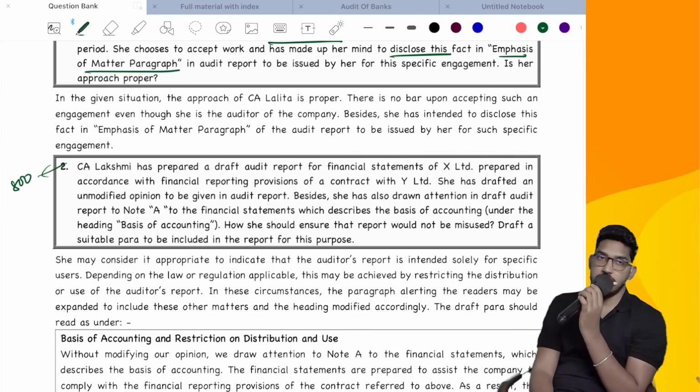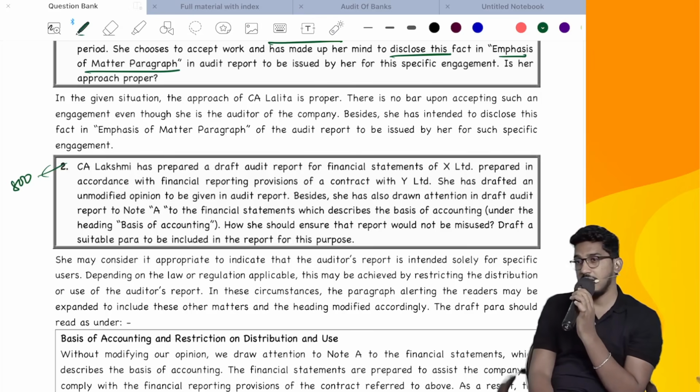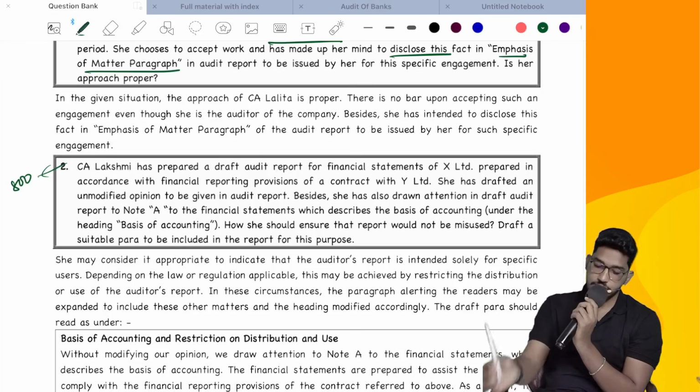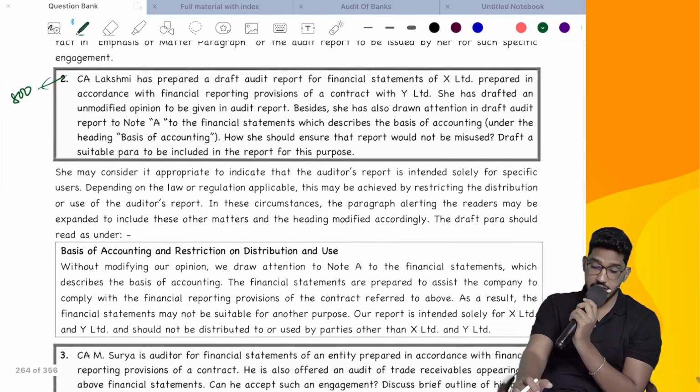Alerting the readers. We have seen that paragraph. You will use an emphasis of matter paragraph, give a relevant note. There you say that these financial statements are only for intended users, for specific users, for a specific purpose. They should not be for everybody. This highlighting is where we will do it. Generally, we will use an emphasis of matter paragraph.